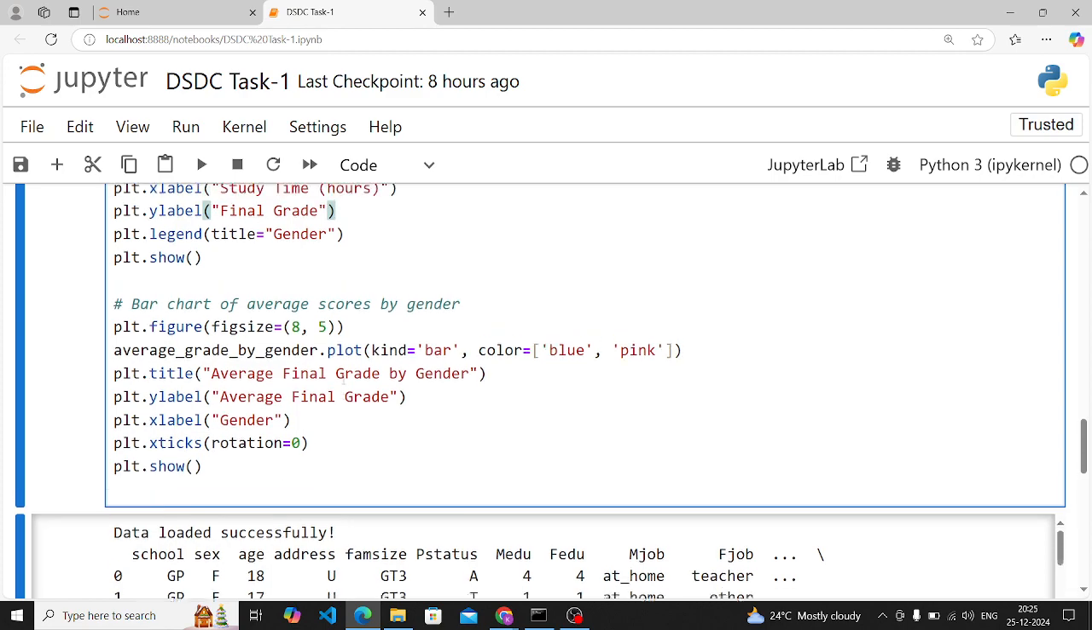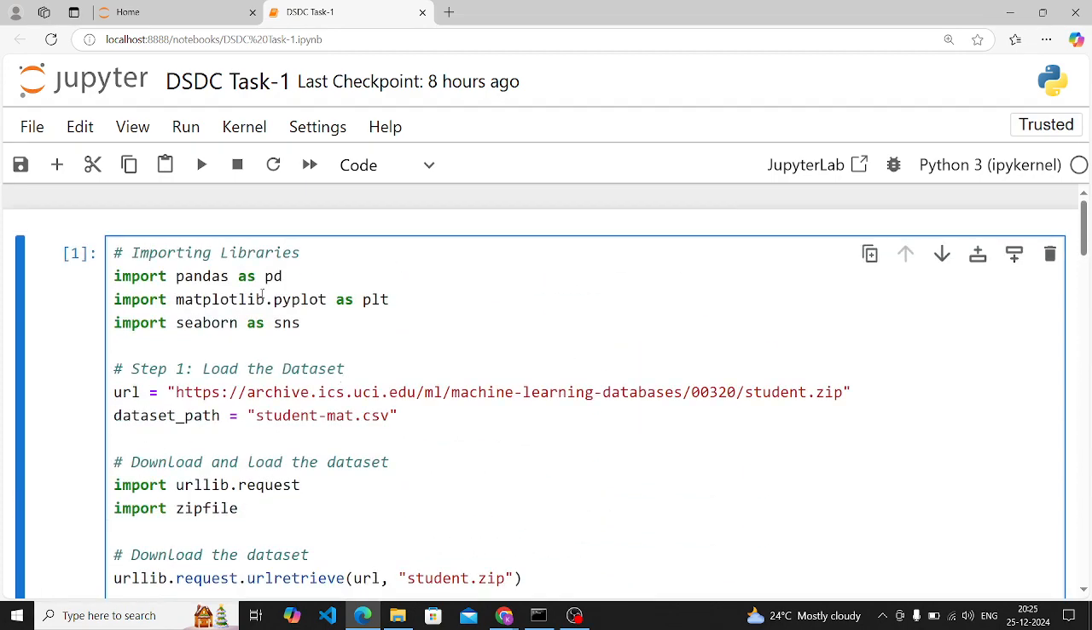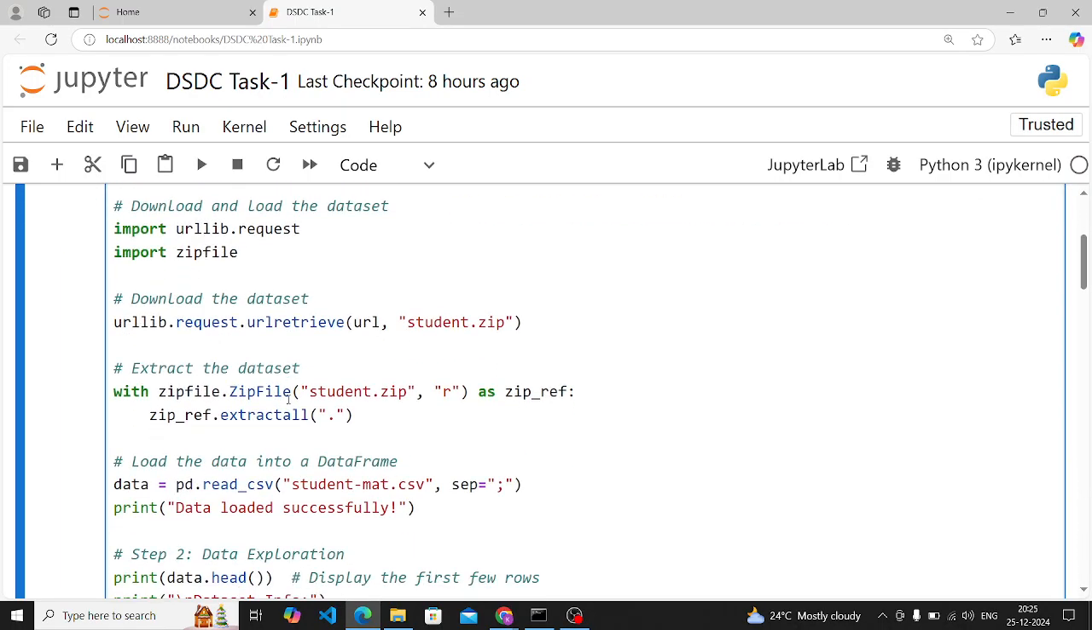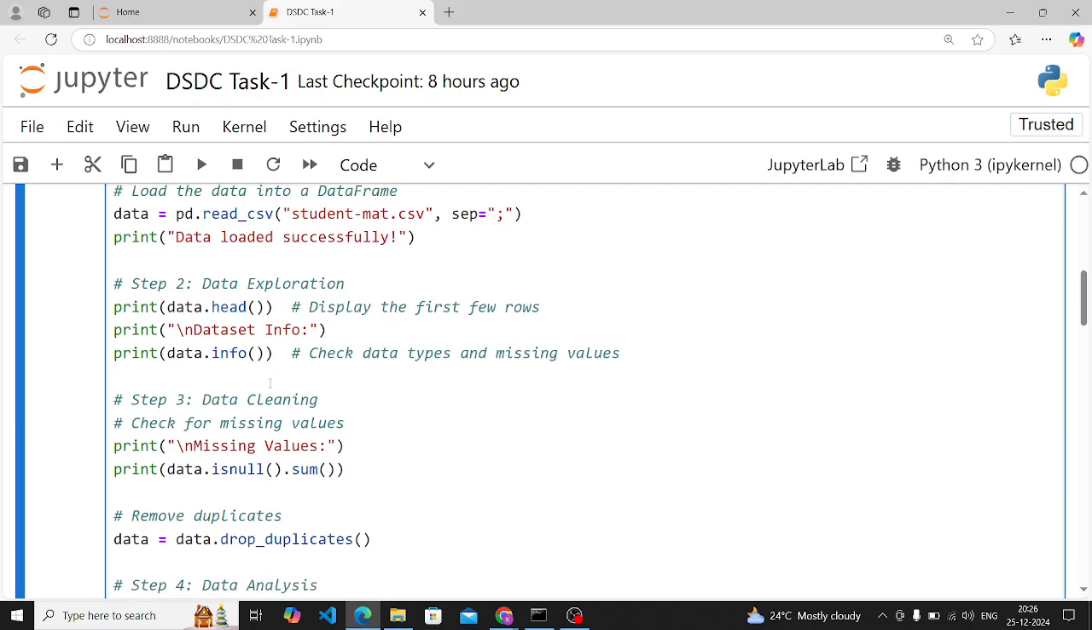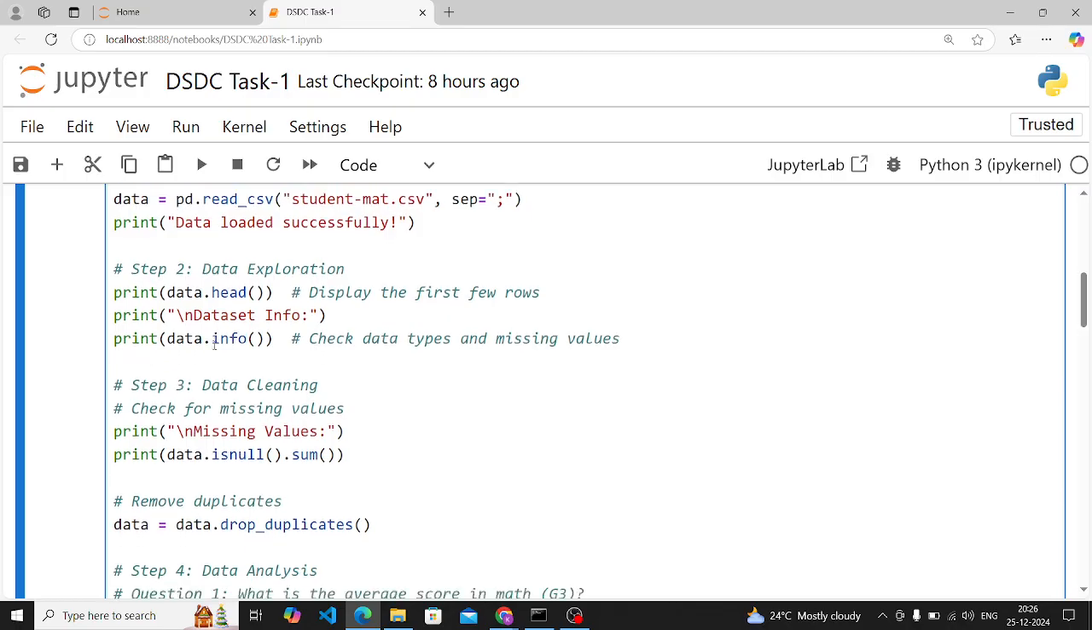So now this is basically your code. You first have to import your necessary libraries. Then download your data set and extract it from the zip file. Then load the data set into a data frame, into the Jupyter notebook, by using the pd.read_csv function. Then you do the data exploration. You analyze your data by using the head function, which shows the first 5 rows. By using the info function you can see the concise summary.